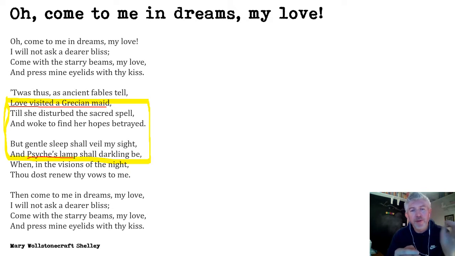Now, Venus is jealous of Psyche, who's an ordinary woman, an ordinary human, but Psyche is so beautiful that people in her town, rather than worshipping Venus, have started offering gifts to Psyche, almost as if they think she's better than Venus. And that really annoys the goddess Venus. So she asks her son Cupid to basically play a nasty trick on Psyche to punish her for being so